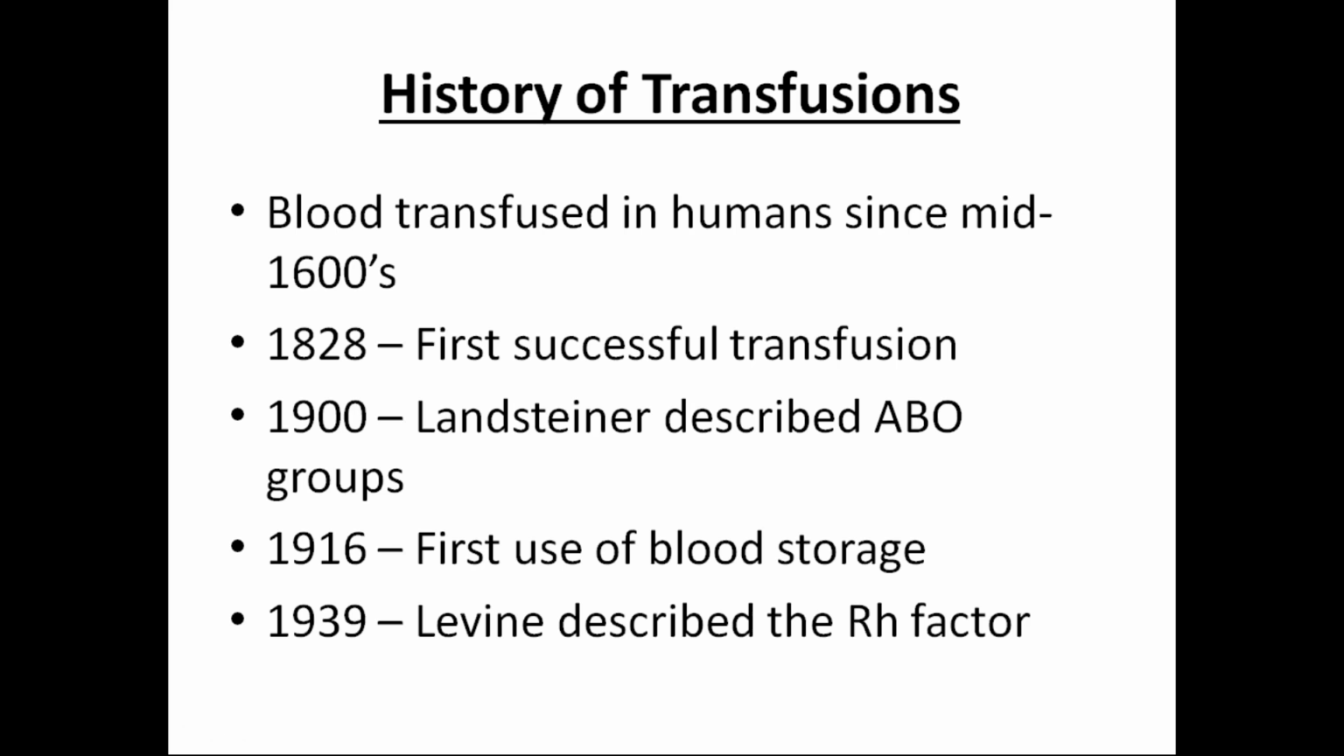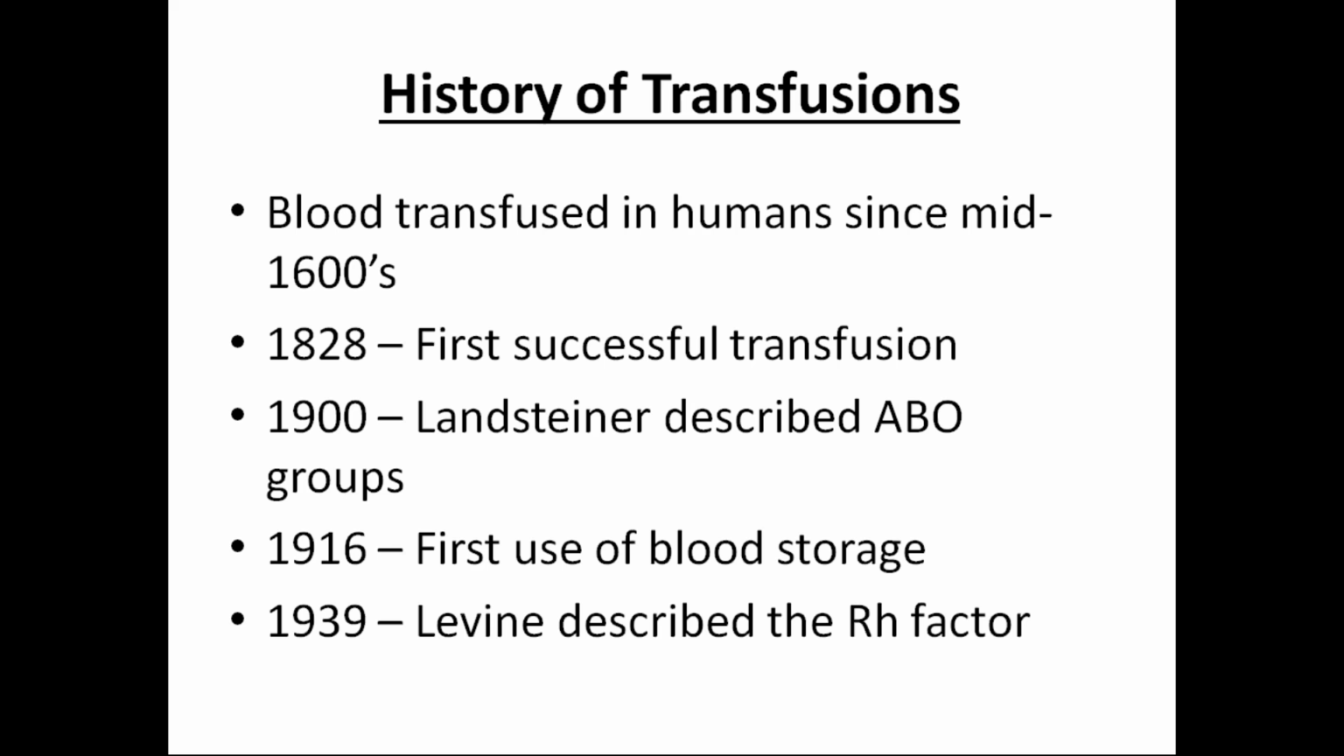So, history of transfusion. When was the first transfusion? When did this concept start? Since the mid 1600s, blood transfusion has been attempted. The first successful transfusion was done in 1828. They first experimented on dogs, then later on humans. There was a king who started this type of transfusion. He took blood from small children and then transfused it to himself. This is how the first transfusion started.